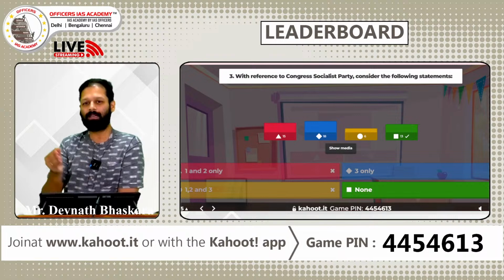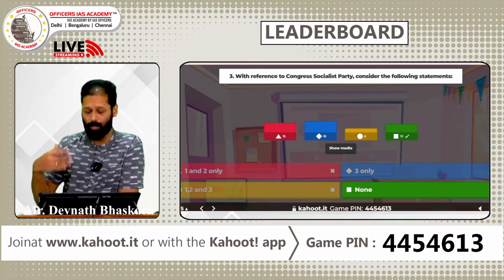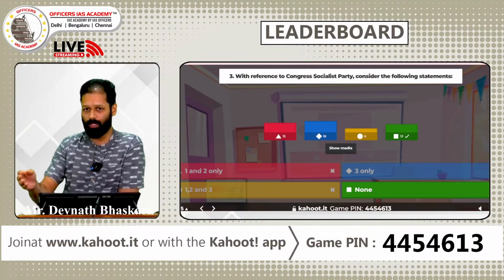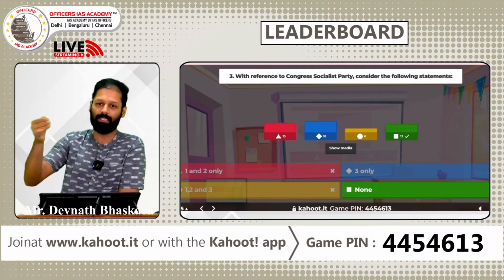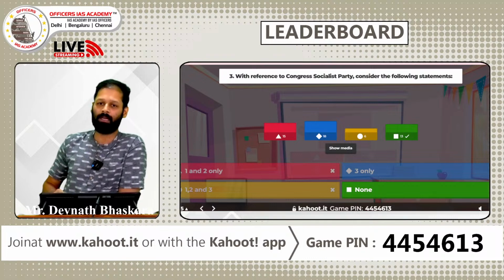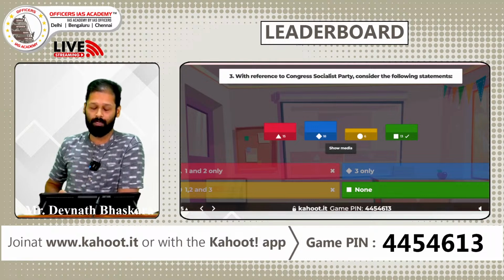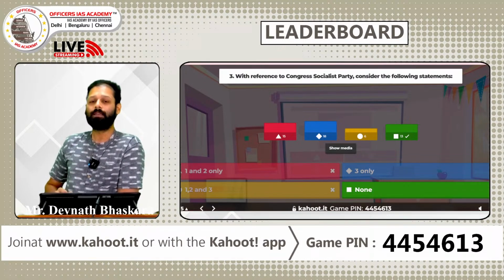And it was around that time that the next set of reforms from the British government was about to come. 1935 Government of India Act was due. It was going to come 1 year later. It was in 1934 that Jayaprakash Narayan, Ram Manohar Lohia, Acharya Narendra Dev, all of them together, formed the Congress Socialist Party.